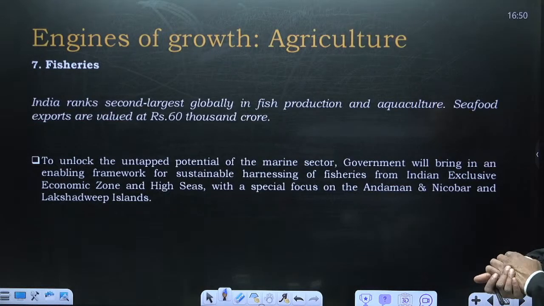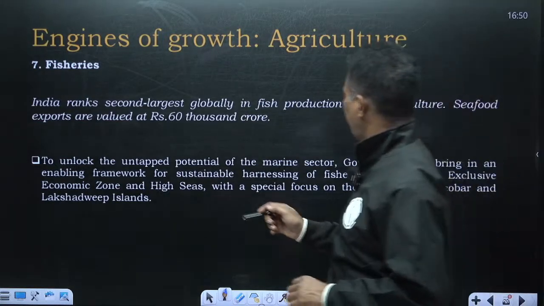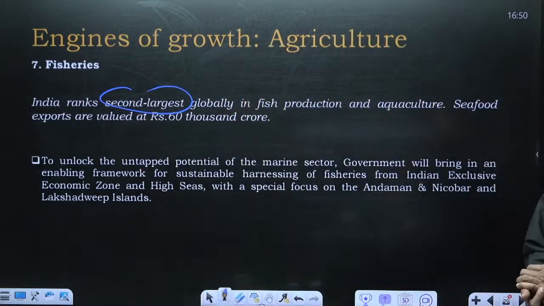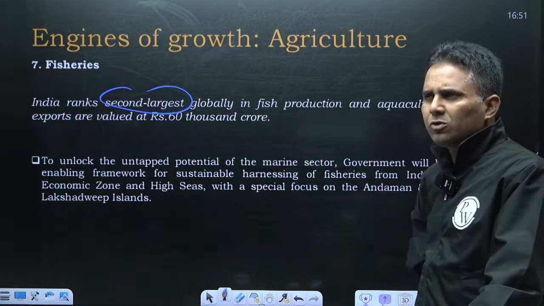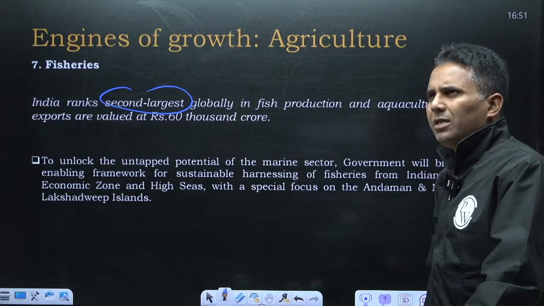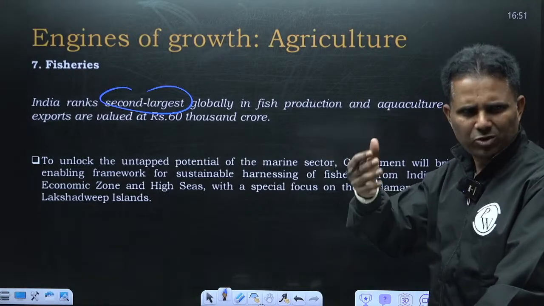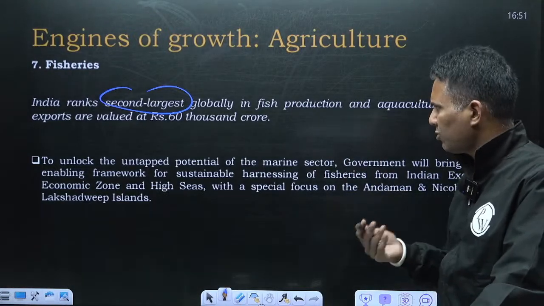Then fisheries. India ranks second largest globally in fish production, and we export a lot also. In agriculture, fishery exports rank approximately fourth. So we are a major exporter of fisheries also.